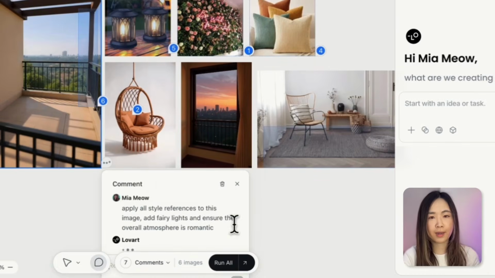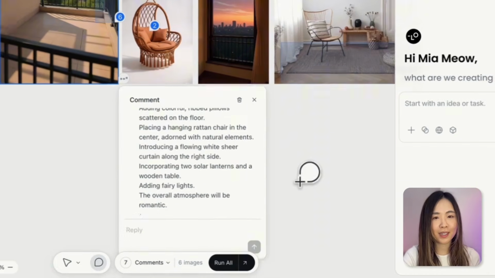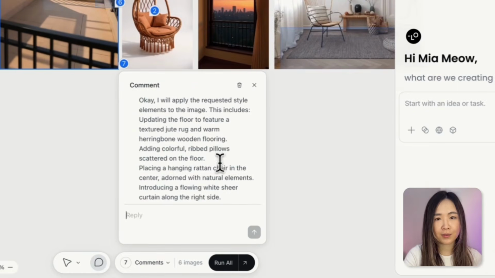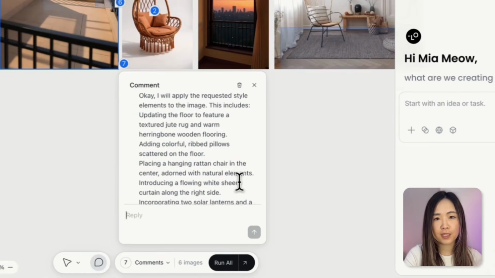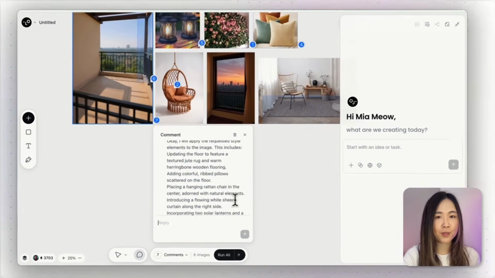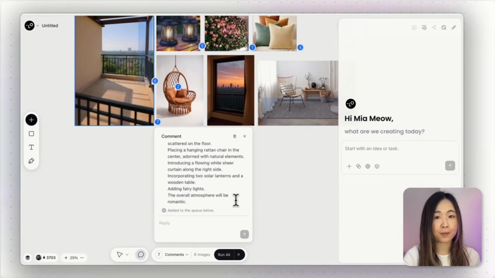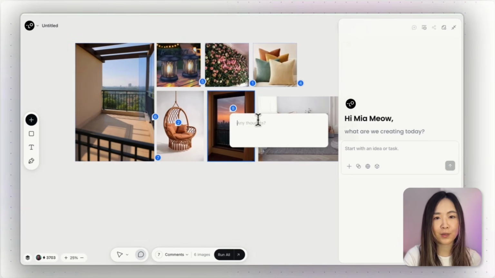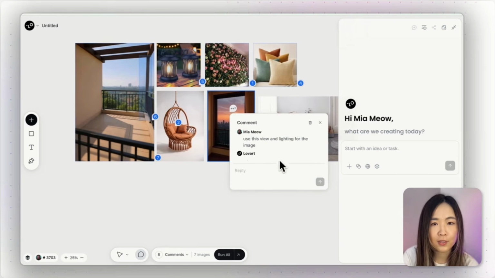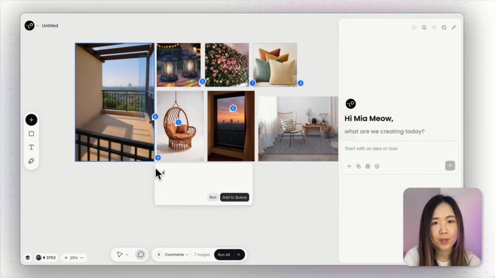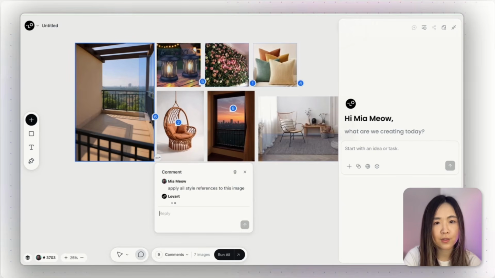Sure. Let's tap. Lovart will register everything I've told it to do and confirm all the changes it's going to make. We can review the summary here, and everything is registered correctly. So the order of how you add things matters because Lovart remembers each step before. Oh, I just remembered I also want to use this view and lighting for the balcony image. So let's use this. I'll add this and do the same again. Apply all style references to this image.